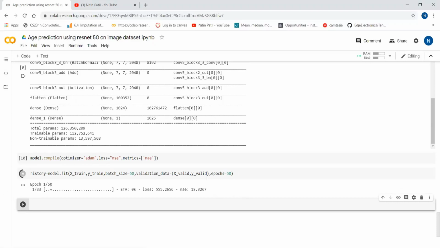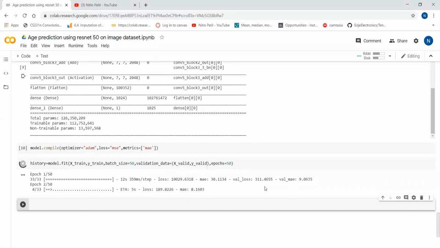Okay, now you can see the model training has started. Epoch first has started. Now you can see MAE is decreasing: 47, 43, 40. Likewise, so our model is learning. On the completion of the first epoch, we can see the mean absolute error for training data is 30 and for validation data is 9.06.